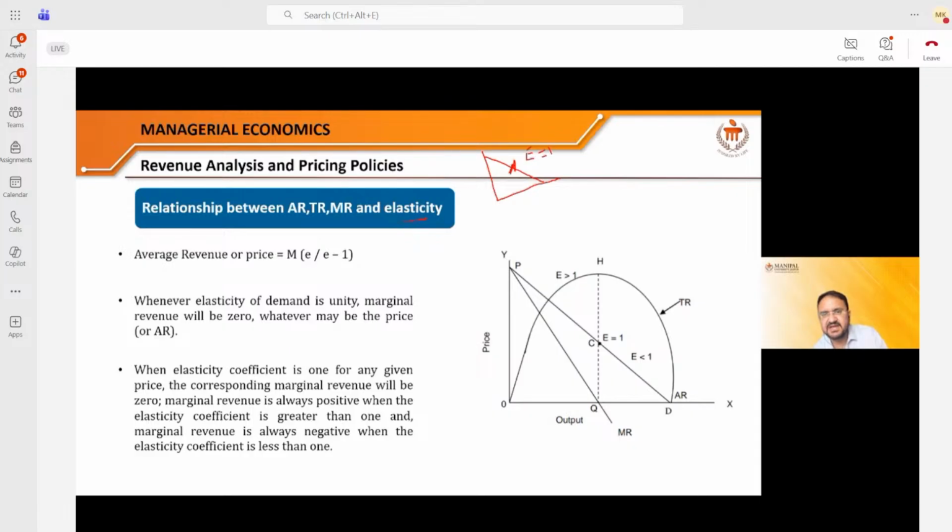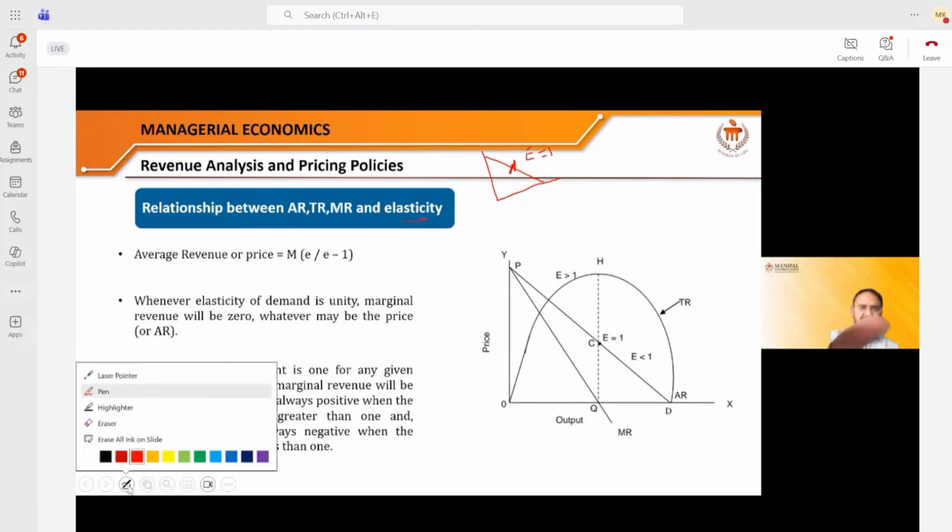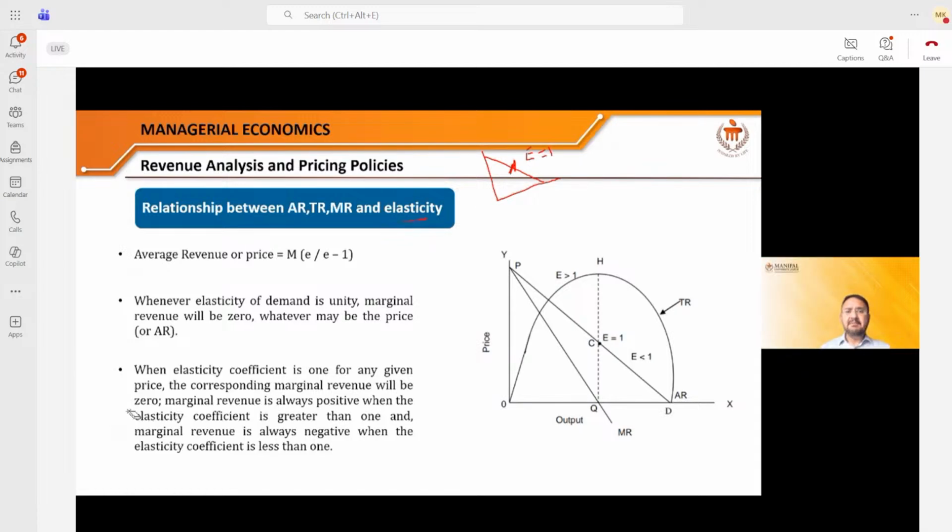What does it mean? It means that an equal amount of change in the price will lead to an equal amount of change in the quantity. If I reduce the price by 5%, the quantity sold will increase by 5%. So the price elasticity is equal to 1 at this center point. Remember this, right? This is also known as unitary price elasticity. You have learned this.